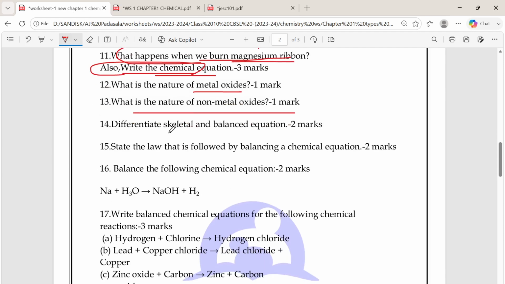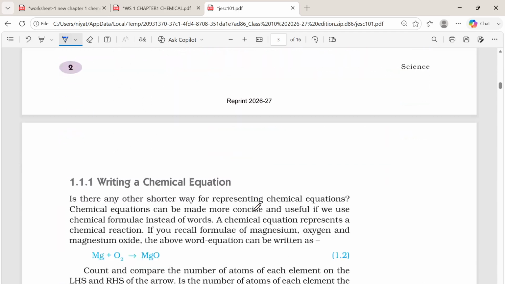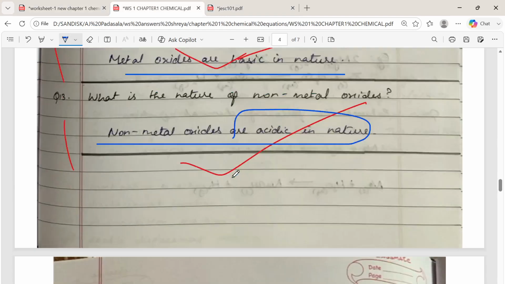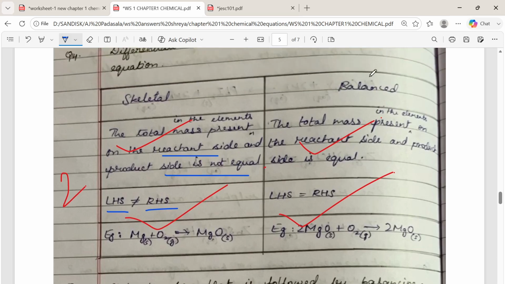Next question is, differentiate skeletal and balanced equation. This question I took from here. Okay, see here, balanced and skeletal equation. From this passage, I took that question. The answer is, in a skeletal equation, LHS will not be equal to RHS. So the total mass present on the reactant side and the product side are not equal. But in a balanced equation, the mass present on the reactant side as well as on the product side are equal. And in a balanced equation, LHS is equal to RHS. It means reactants are equal to products.